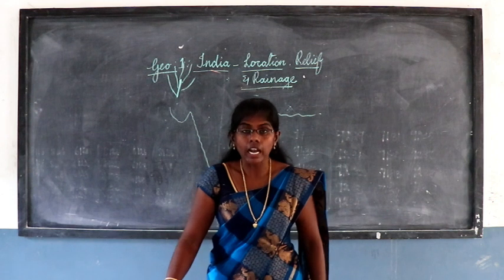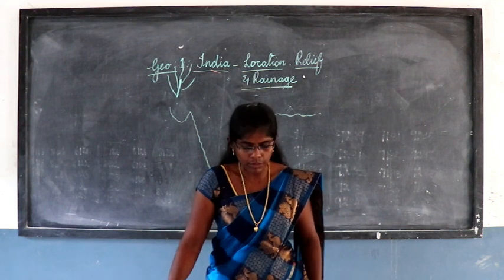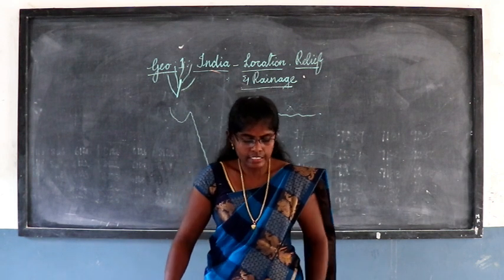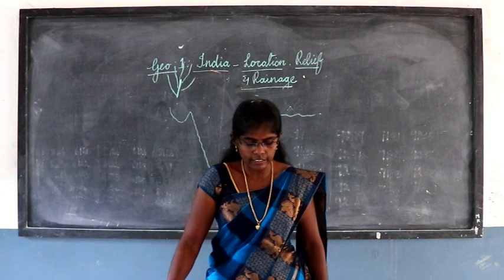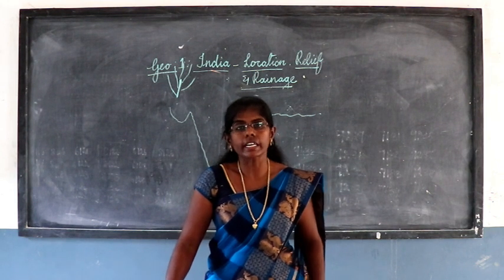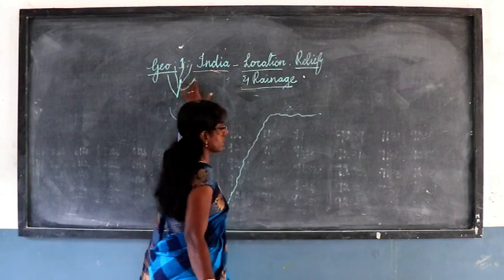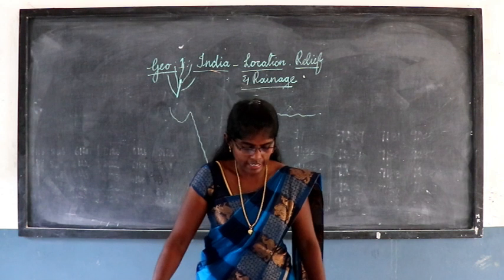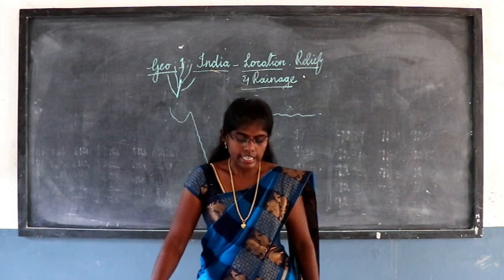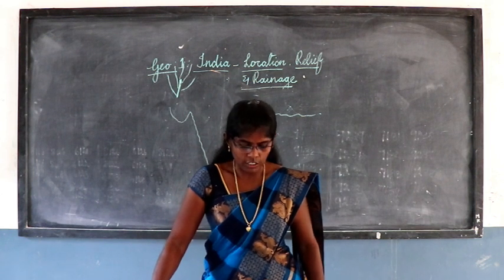It originates from the northern slope of the Kailash range in Tibet, near Manasarovar lake. Its length is 2,880 kilometers, and only 709 kilometers we can see inside India. This river flows through Ladakh and Zanskar and also creates deep gorges.